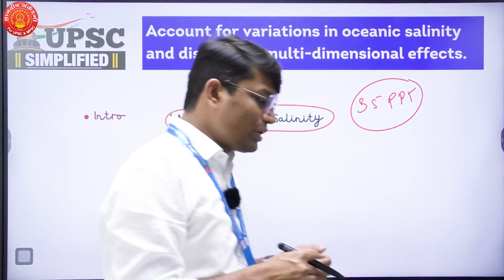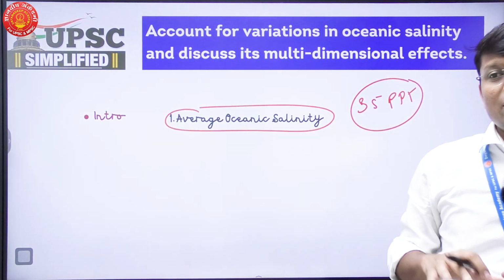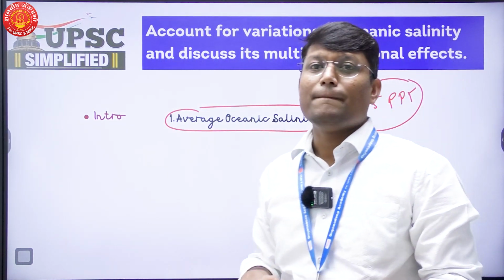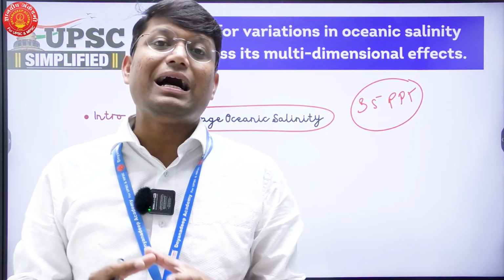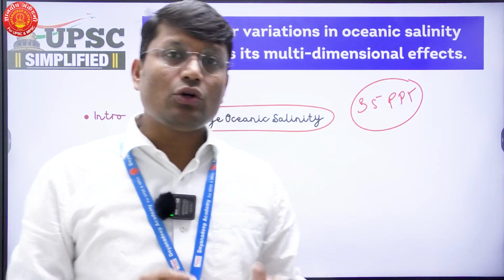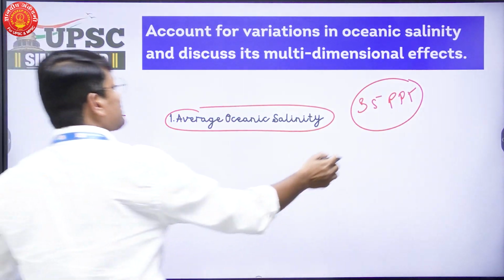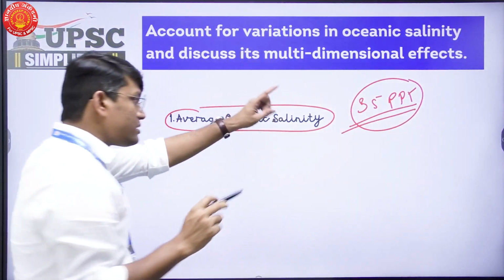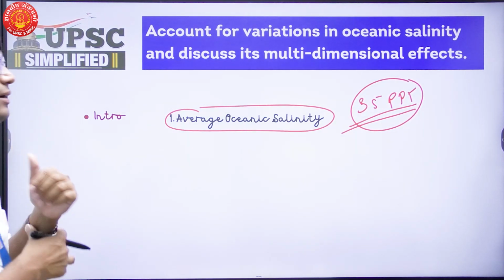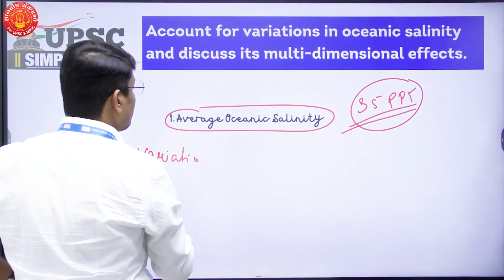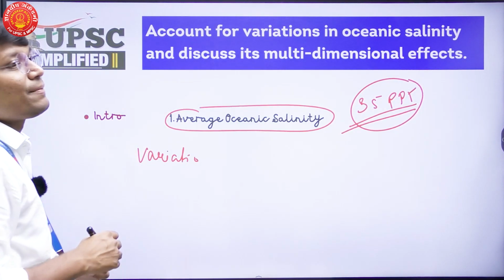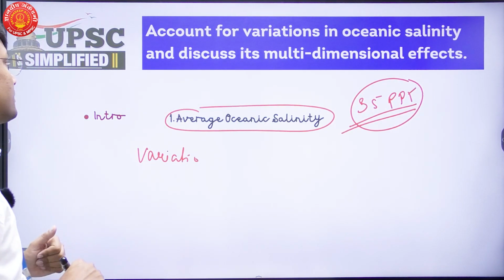In that introduction, I can also write that the variations we find may be because of some natural factors and some anthropogenic factors. So that could be my introduction. So I have said, you see, the average is 35 ppt, and what do we find? We find variation which may be because of natural as well as anthropogenic factors.